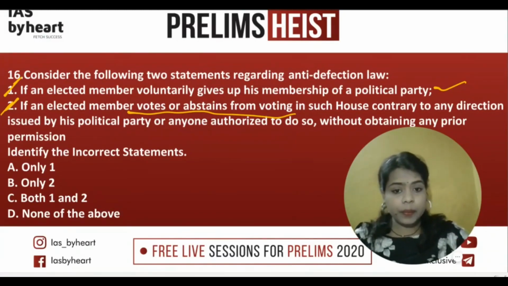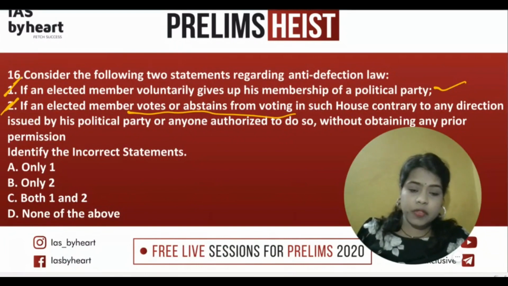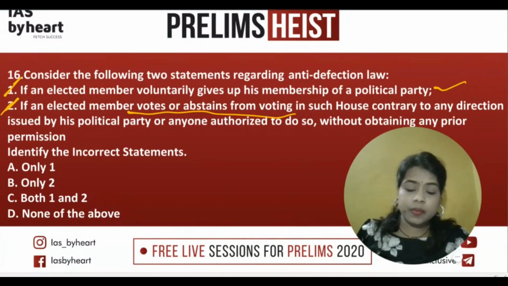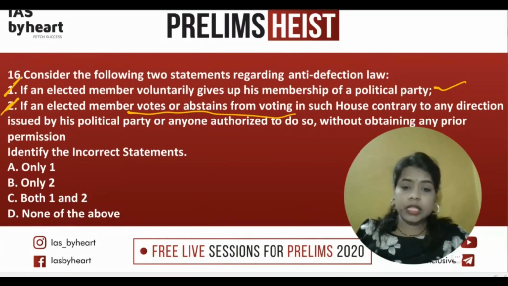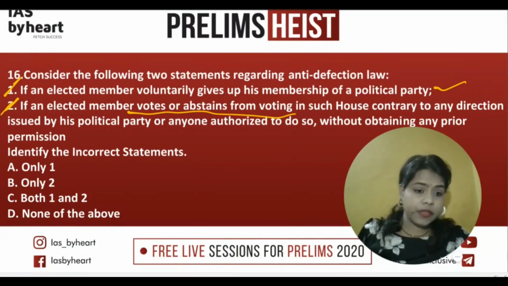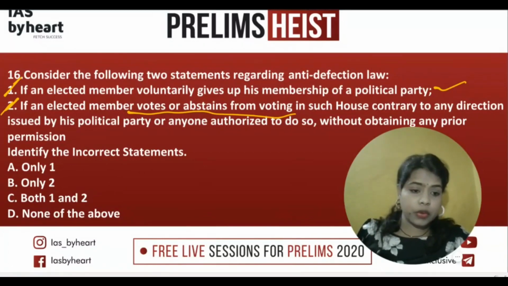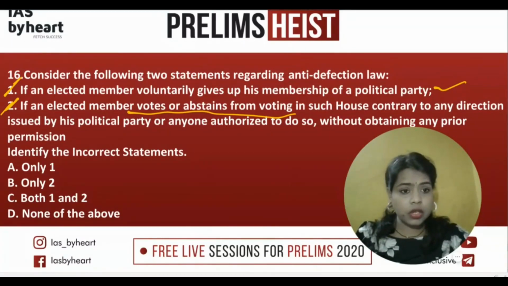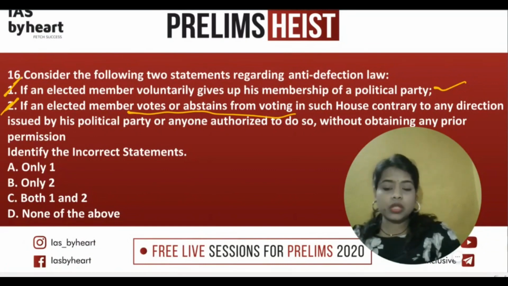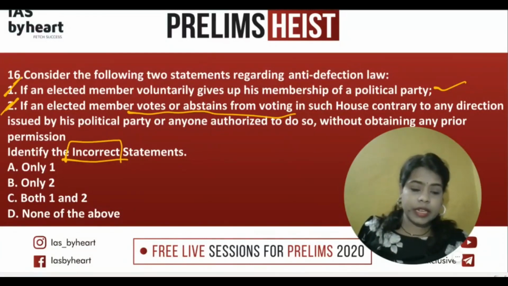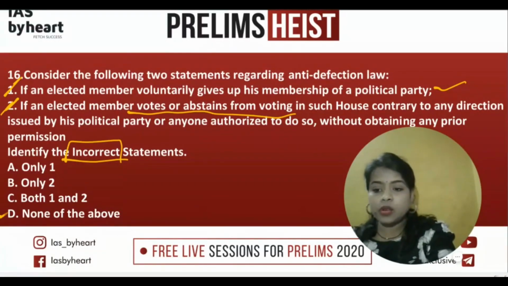If they are not receiving permission from the party to abstain or not vote, then obviously they will be removed. That is the logic of the anti-defection law. So obviously both the statements are correct, but what they are asking for is the incorrect statements. So incorrect statements are none. So none of the above should be the answer.